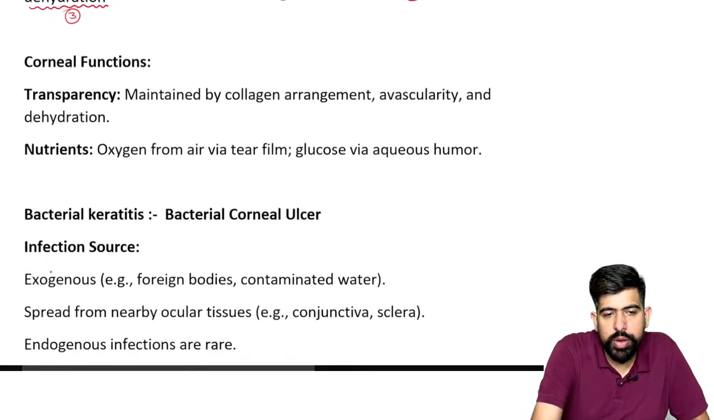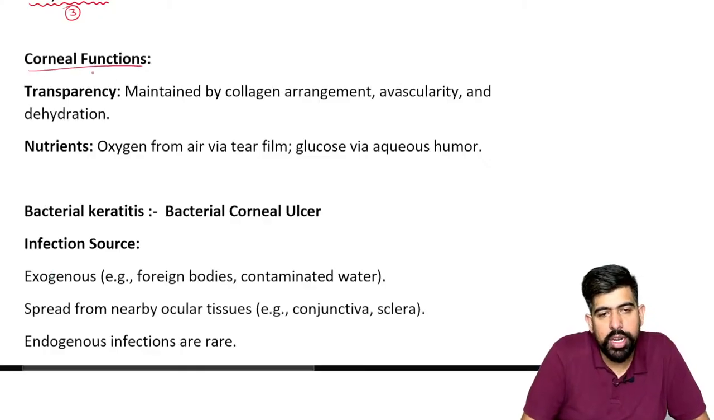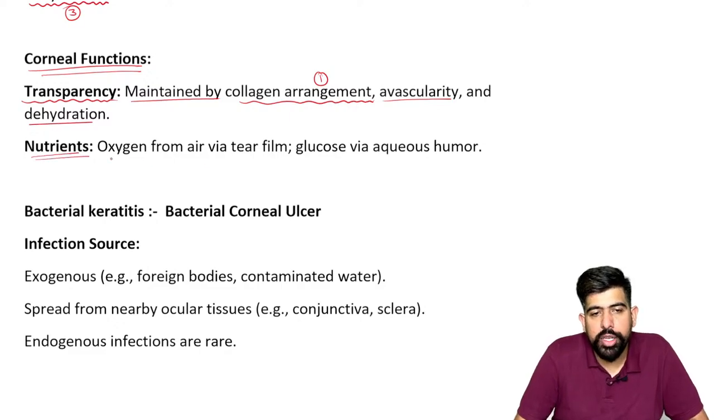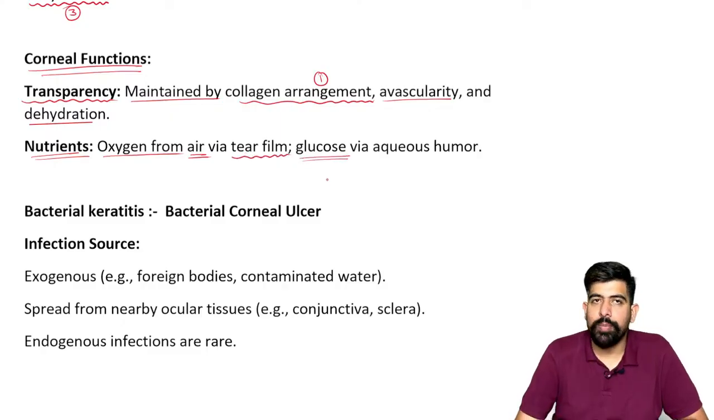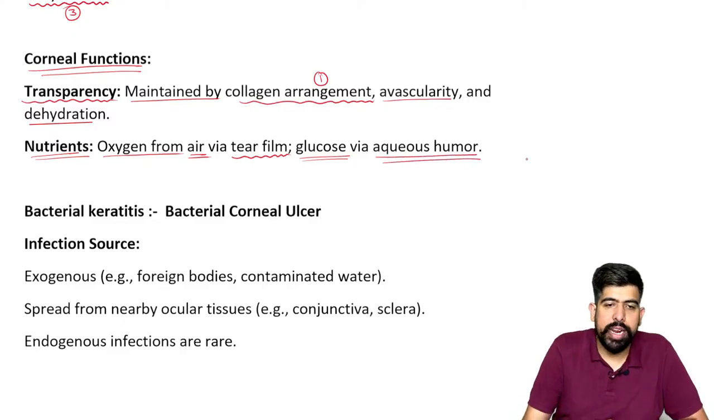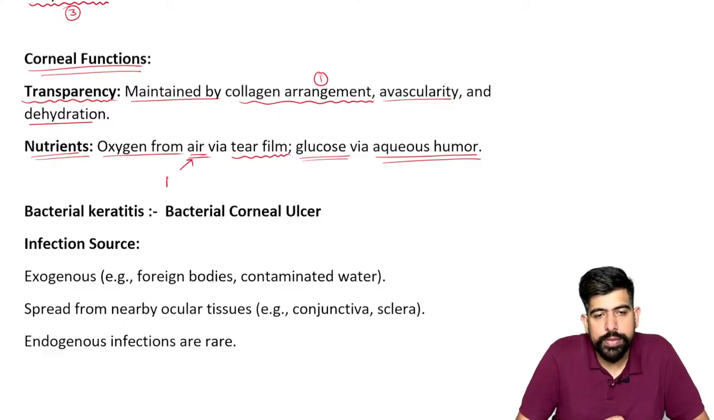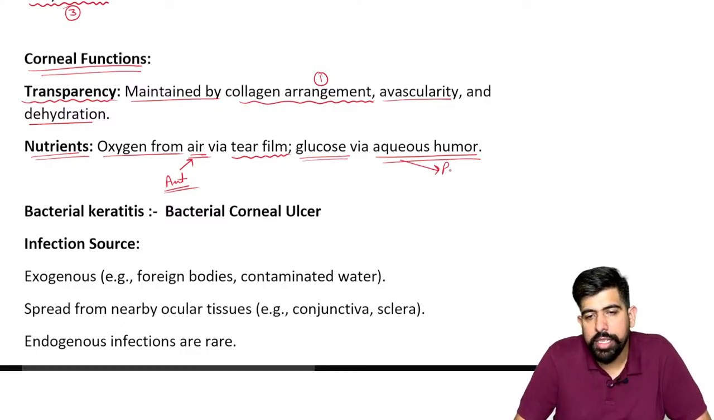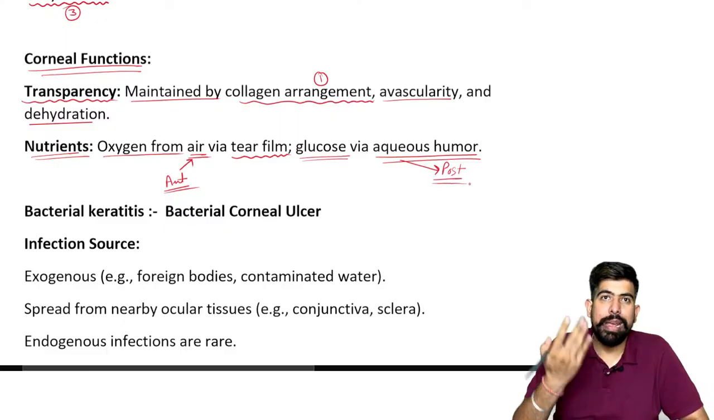Now, moving forward, some more corneal functions. First is the transparency. As we already talked about, it is maintained by your collagen lamellar arrangement, avascularity, and dehydration. For nutrients, oxygen comes from the air via the tear film, and please remember the glucose for energy production comes from the posterior part, the aqueous humor. So oxygen comes anteriorly from the outermost air, and the aqueous supplies glucose posteriorly, from behind.